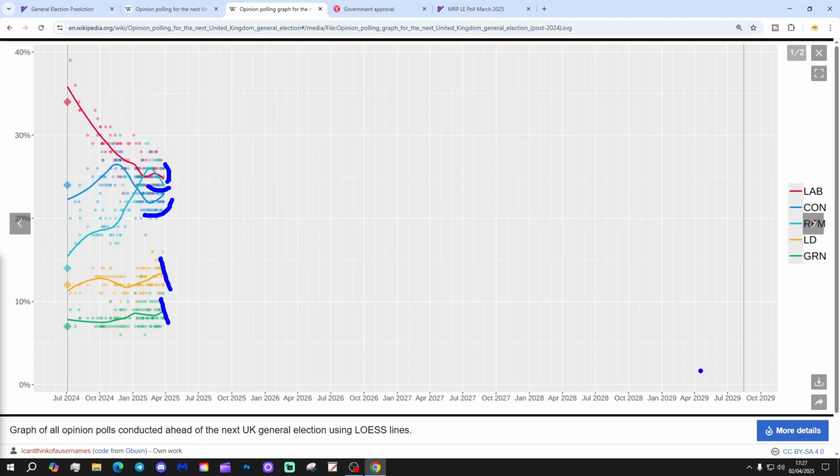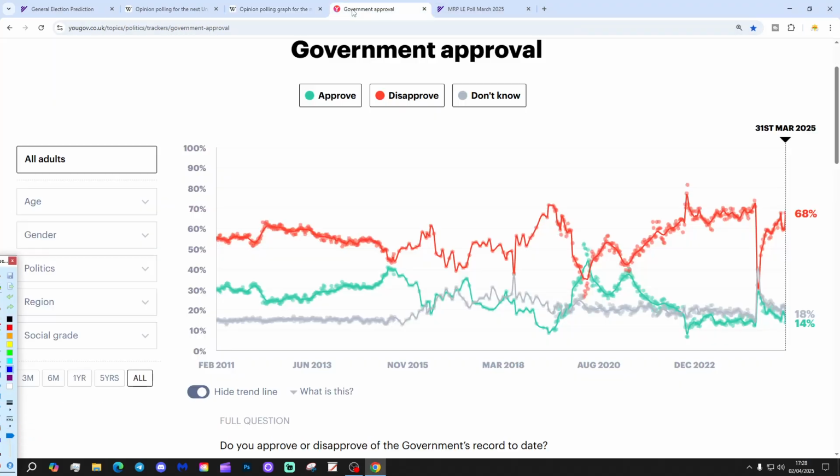That's probably in relation to the local election campaign, the smaller parties getting a little bit more publicity, getting noticed a little bit more because of the local elections. That is something that we do see when we have local elections, by-elections, and ultimately general elections as well, particularly for the Liberal Democrats. So that's how the tracker is looking.